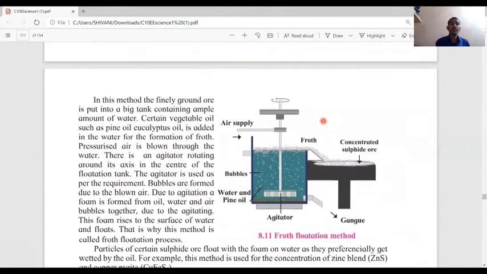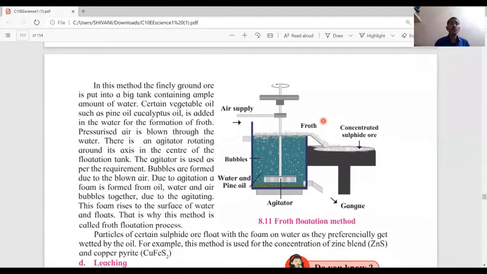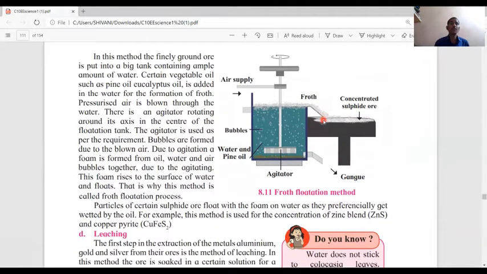In this method, the finely ground ore is put in a big tank containing an ample amount of water. Certain vegetable oils such as pine oil or eucalyptus oil are added in the water for the formation of froth. Pressurized air is blown through the water. There is an agitator rotating around its axis in the center of the flotation tank. The agitator is used as per the requirement.